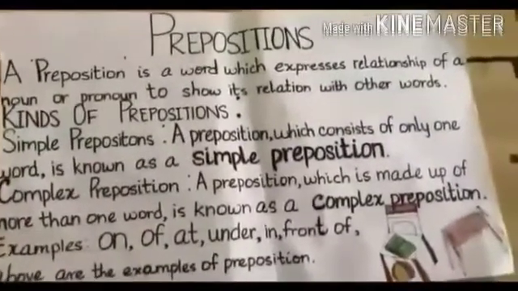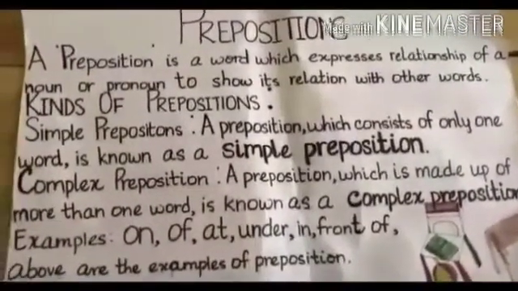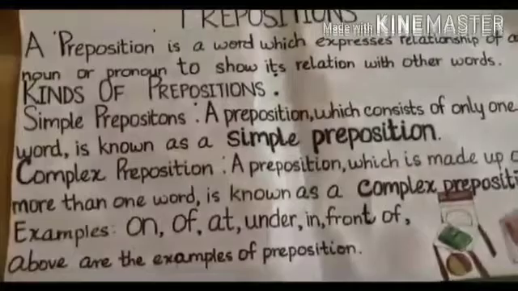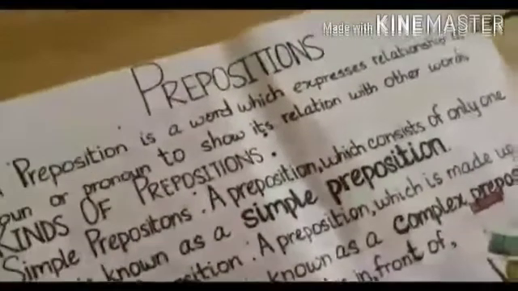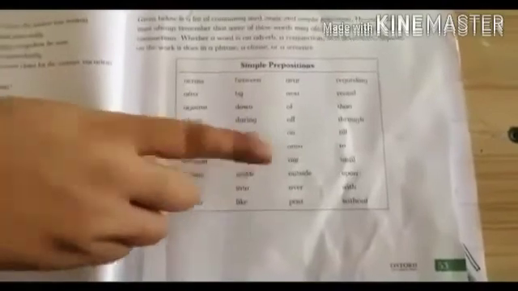Students, there is another kind of preposition which is compound preposition. Compound prepositions are made up of two or more words. As you can see in this chart, in this column, this is an example of simple preposition because there is used by, in, into, out, on. So these are all the examples of simple preposition.